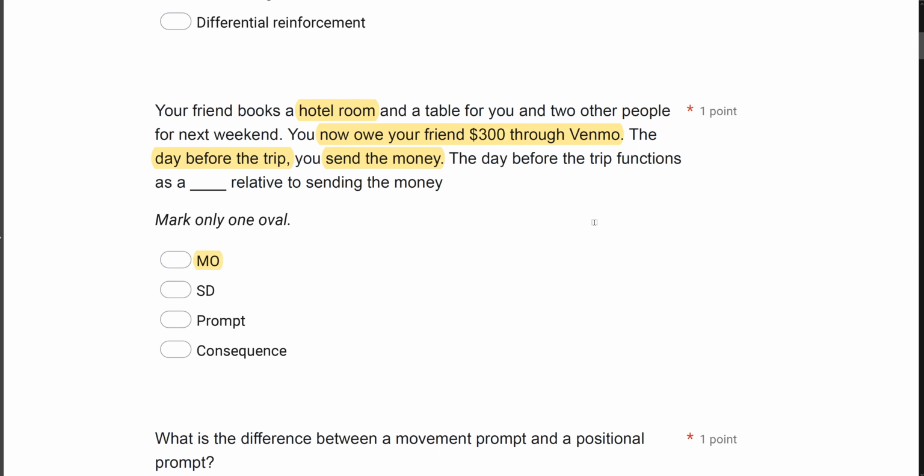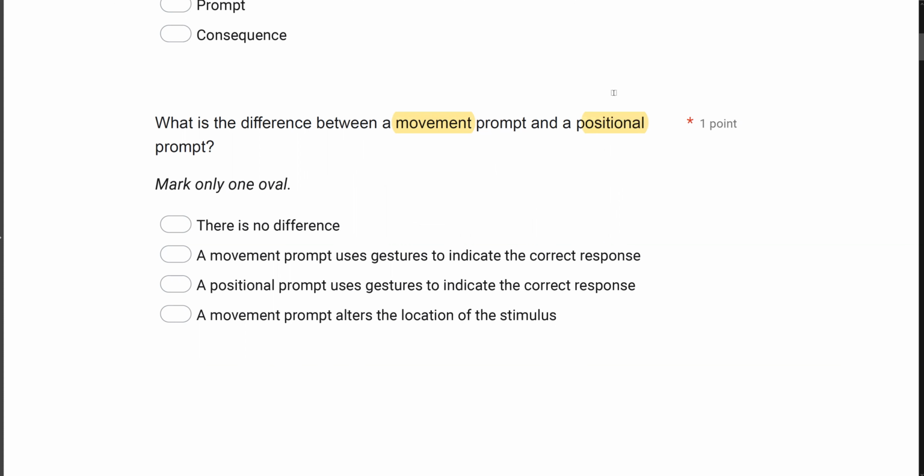What is the difference between a movement prompt and a positional prompt? I wanted to point this out because these can get confusing. They sound similar. Well, we know the positional prompt, we're acting on the stimulus. We're repositioning our stimulus. If we've got a field of 3, maybe we're taking that middle card and moving it forward, whatever. We're moving the stimuli in order to evoke a behavior. A movement prompt, however, is just another word for a gestural prompt, and that's acting on the response.